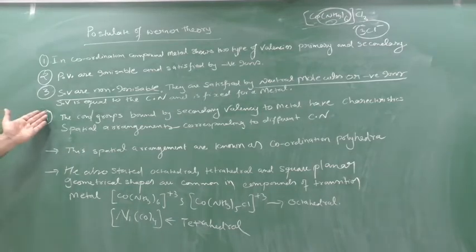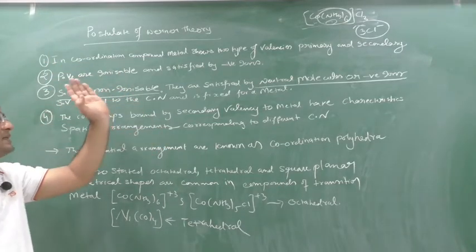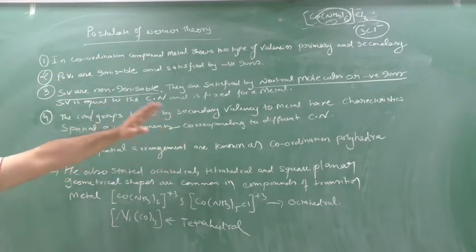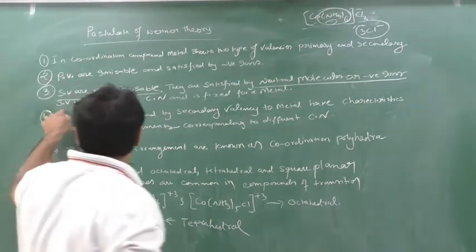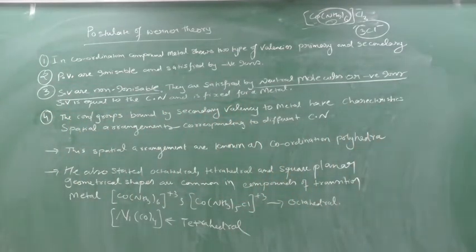So secondary valency and coordination number are the same, and it is fixed for a metal atom. Secondary valencies are non-ionizable, they are satisfied by neutral molecules or negative ions, and secondary valency is equal to the coordination number and is fixed for a metal.